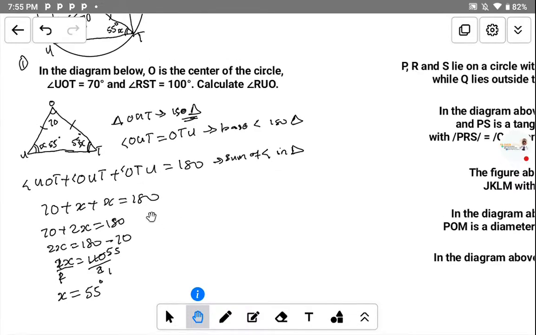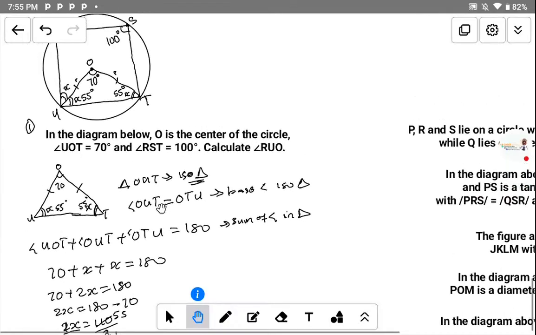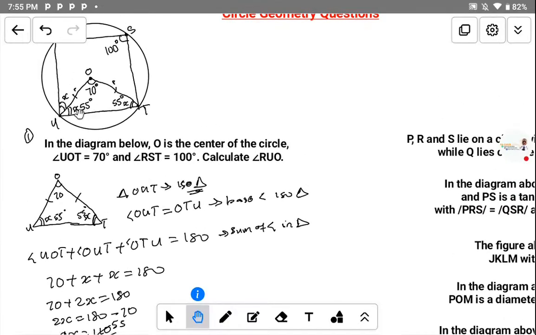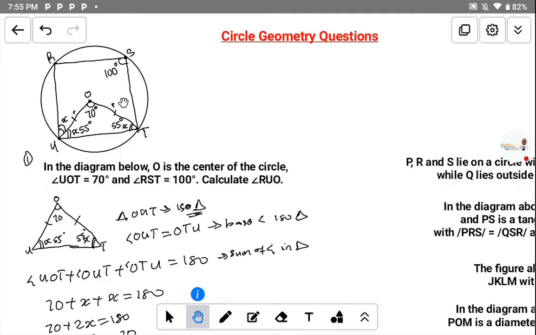Now, since we have got this angle S here as 55, according to the cyclic quadrilateral, the opposite angles, the angle here and this angle here, sum to 180 degrees. The sum of this opposite angle S and angle U here is equal to 180 degrees. That is the cyclic quadrilateral property. But the question is to find angle RUS.